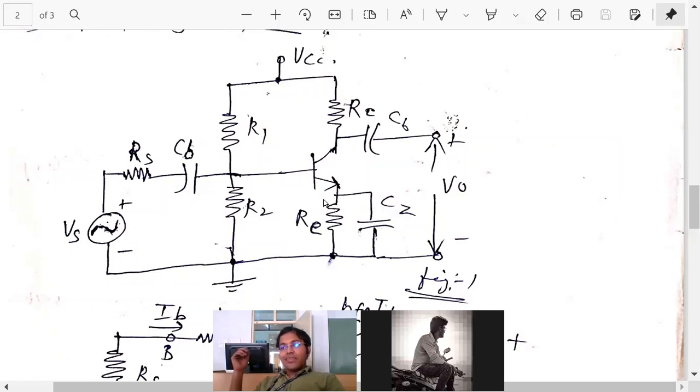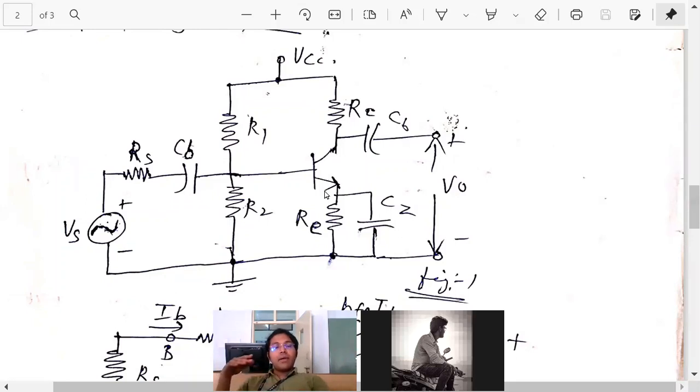Please note, the blocking capacitor blocks DC. Means DC will not go into the source, DC will not go to the output. DC will remain here only, between those two CB capacitors. DC will not go beyond.